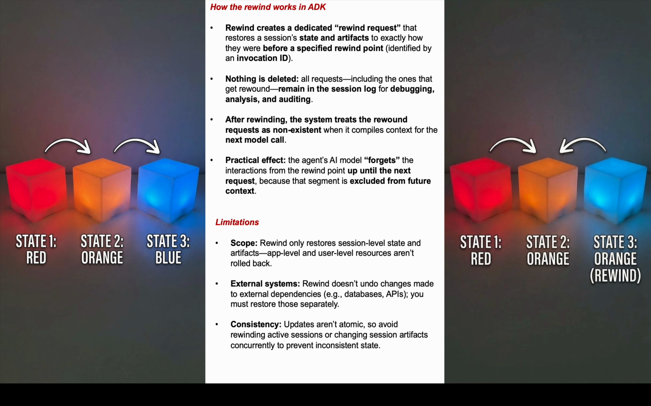And nothing is deleted. All requests, including the ones that get rewound, also remain in the session log, so that we can debug and analyze for editing. But after rewinding, the system treats the rewound request as non-existent, like it is hidden from the agent. So the agent's AI model forgets the interactions from the rewind point up until the next request, because that segment is excluded from future context.